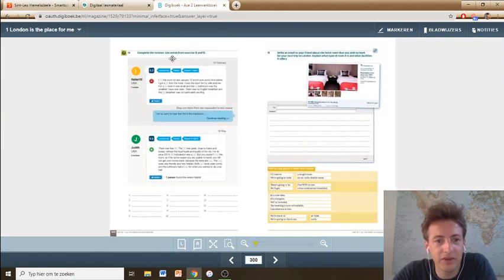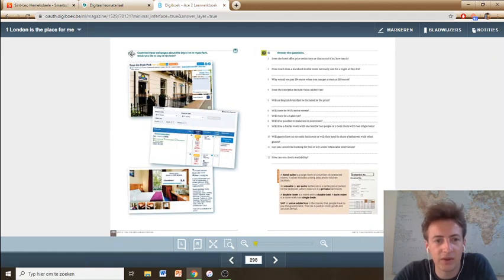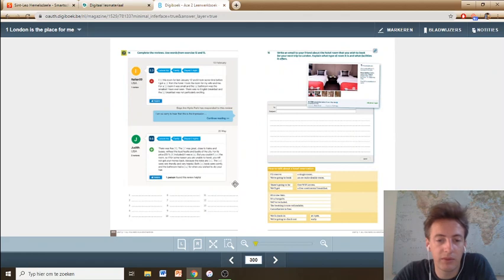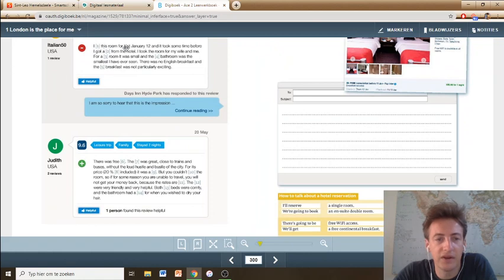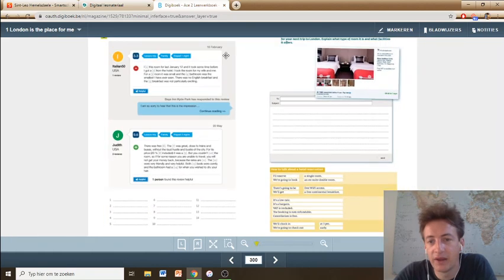Okay, complete the reviews here. Use words from exercise 12 and 13. So this is mainly a vocabulary exercise. I'll go back for a second. So in here and in here, you'll need to remember some of the words to use in exercise 14. So here you can see that there are a few words missing, and you can find them in exercise 12 and 13, as I said.